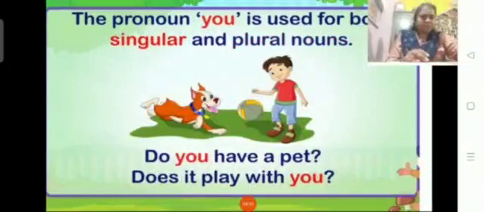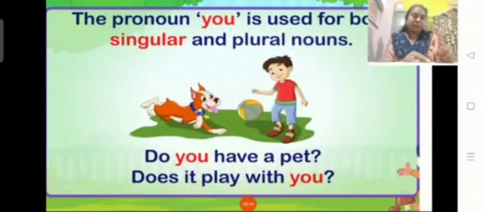Do you have a pet? Does it play with you? I am talking about you. Here, you is representing only one person. When I am talking to that boy, I am asking that boy, do you have a pet? Does it play with you? I am asking about one person. About the pet, I am inquiring with the boy.